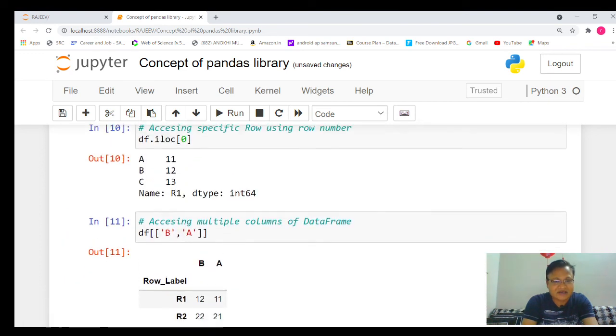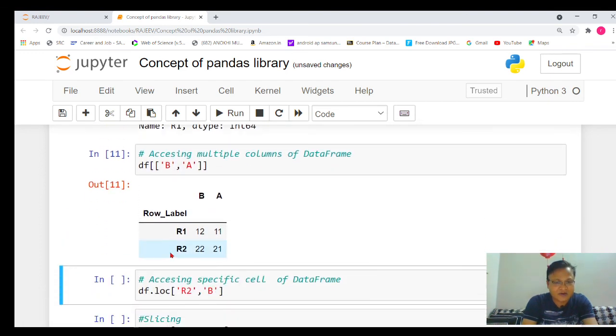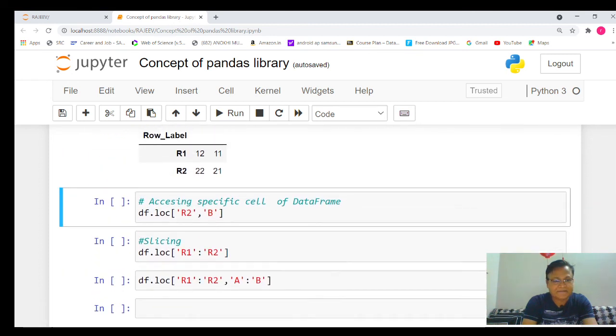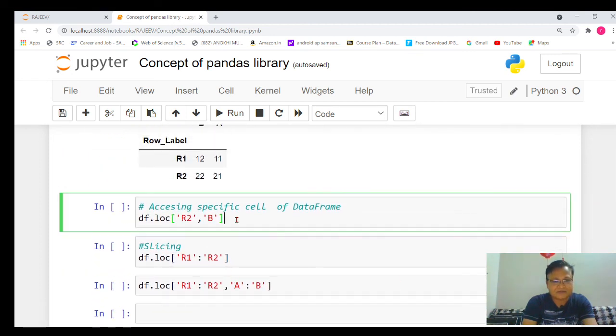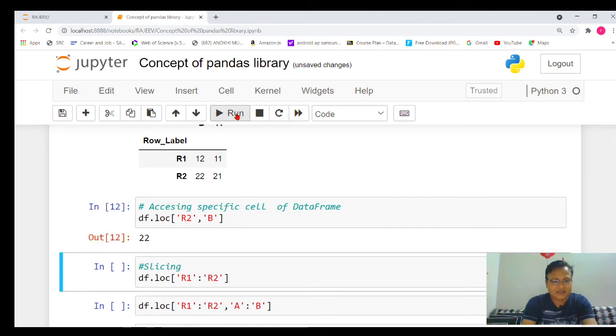If you check our data, the second row and b column data is 22. If you execute that command, here you will see it's 22. It's very simple; we only need to give the specific row and column here.